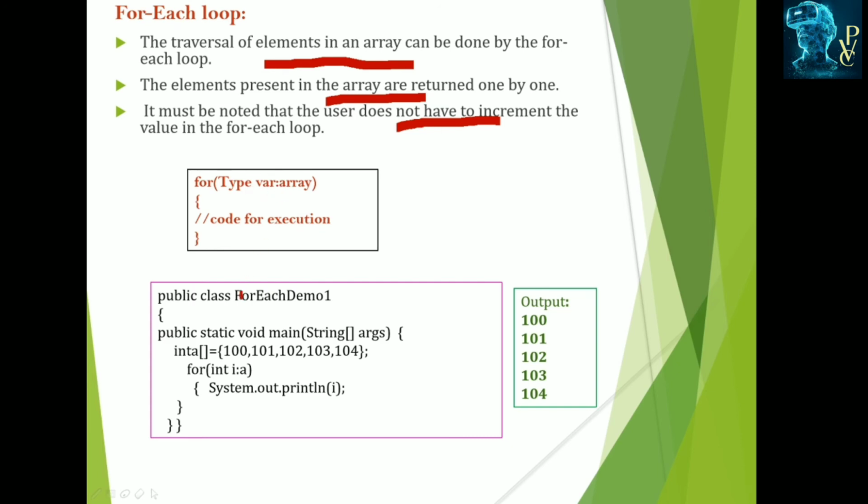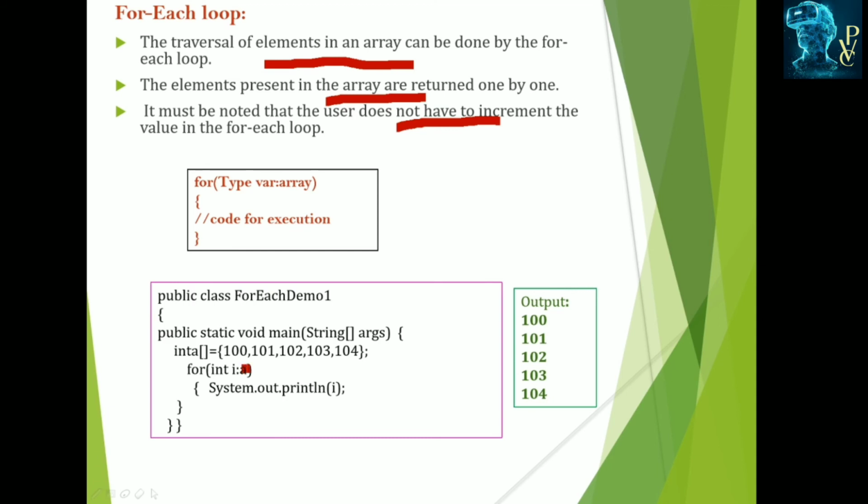For example, here for int I, this is the array equal to some numbers 100, 101, 102, 103. For int I, colon, here we have to specify the colon, and which type, this is the integer type. What is the array? You have to specify the array name, A, so you specify the A. It displays array values, traversing this specified array.